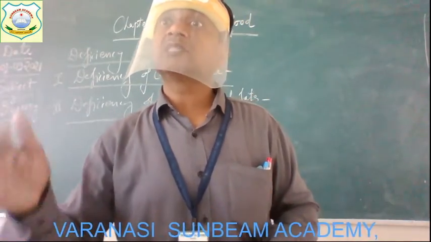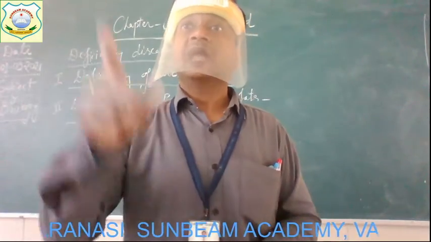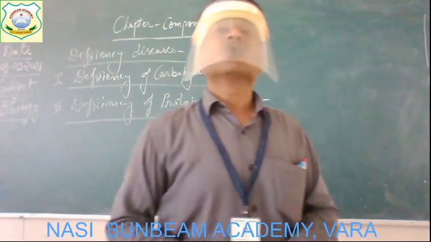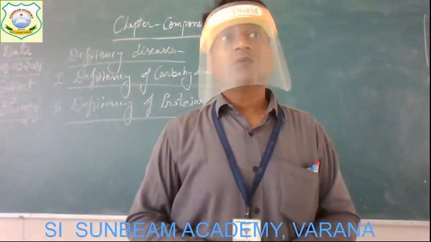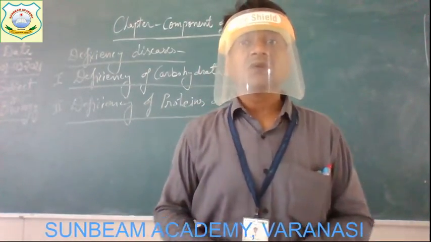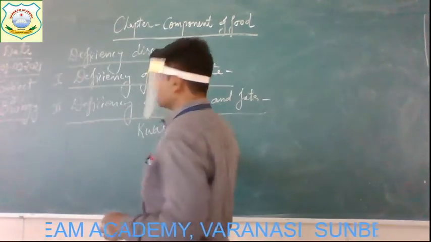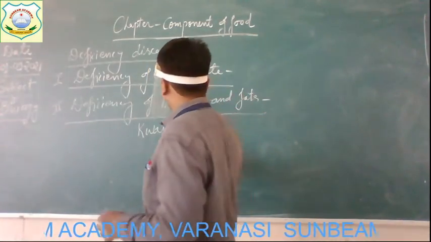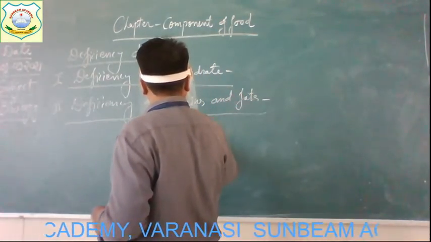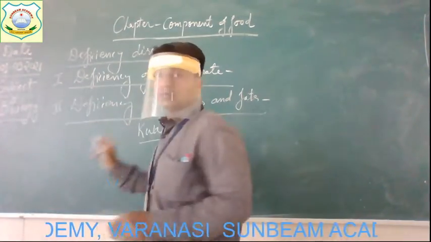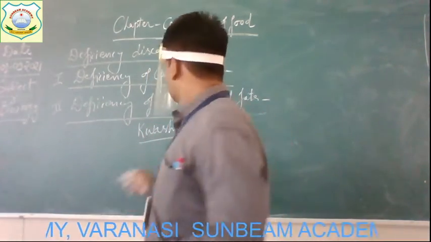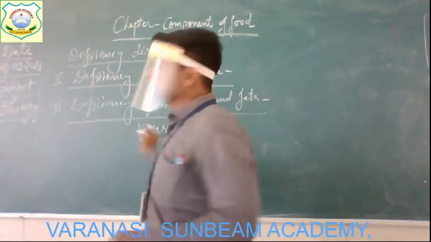Small children suffer from some diseases, and one of the common diseases is kwashiorkor. What is the common disease? Kwashiorkor. Kwashiorkor is the name of a disease. Alright.